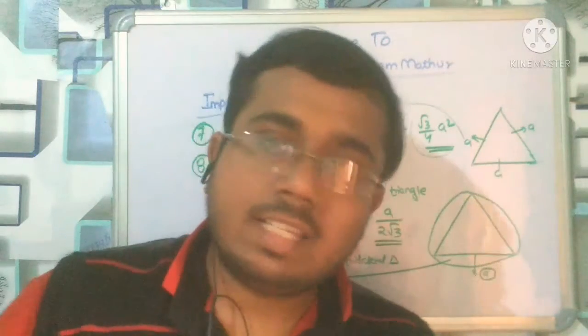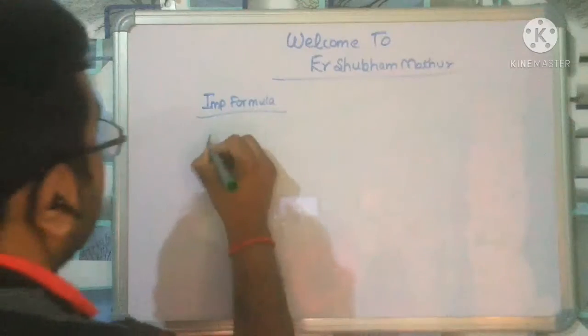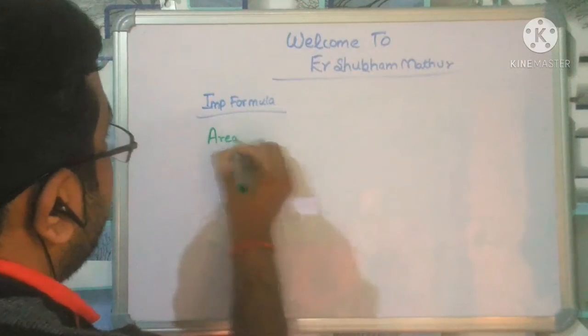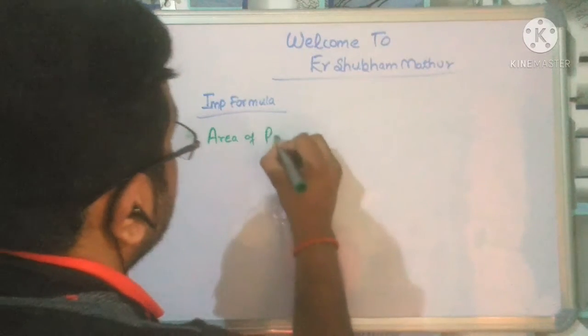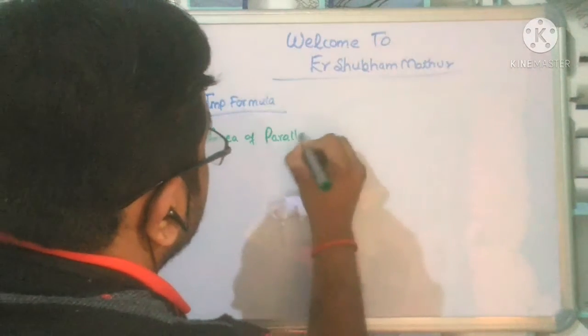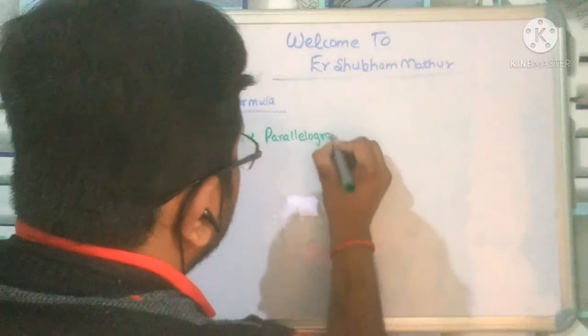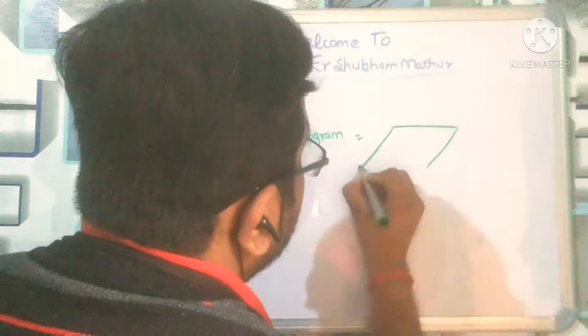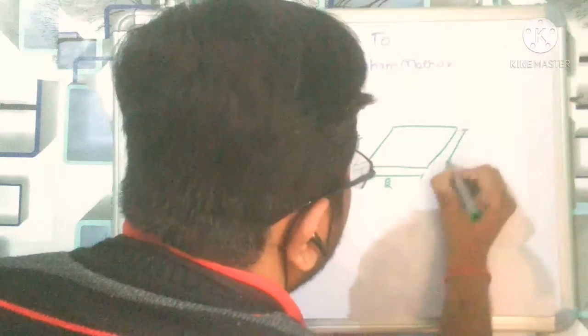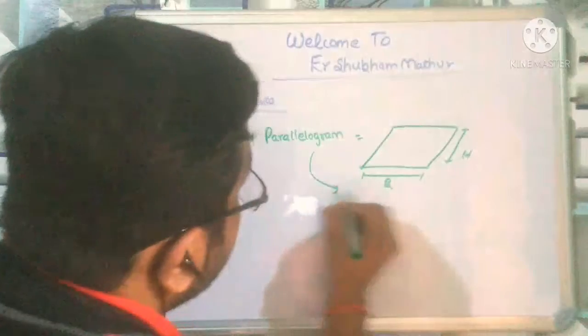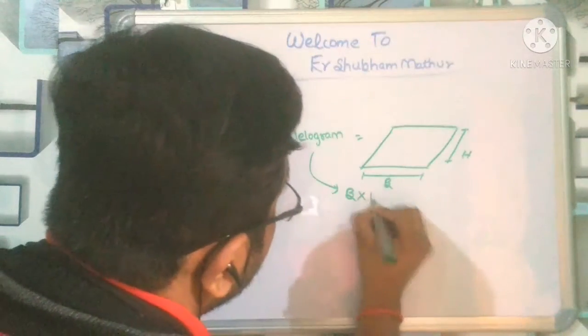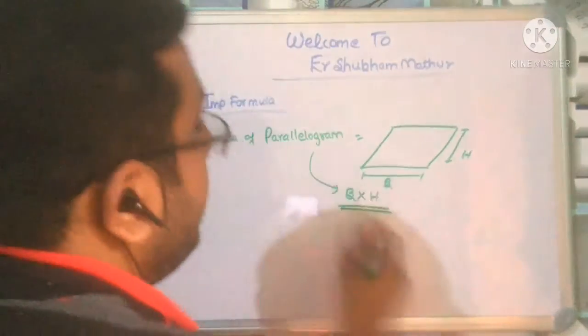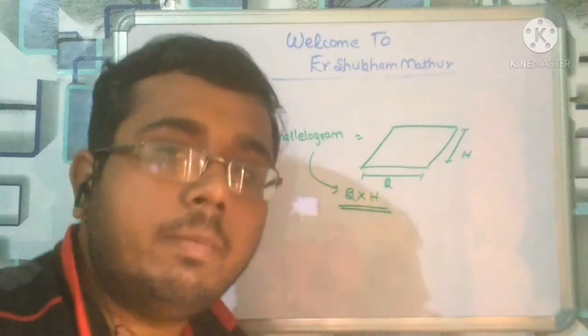Now move further. Some more formulas. Let us see. Area of parallelogram. This is a parallelogram, so this is going to have the base b and the height h. Its area is not exactly like a rectangle, but we can say base into height. This is the area of the parallelogram.